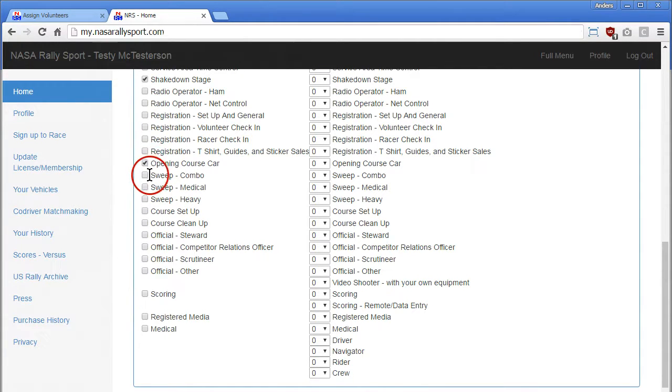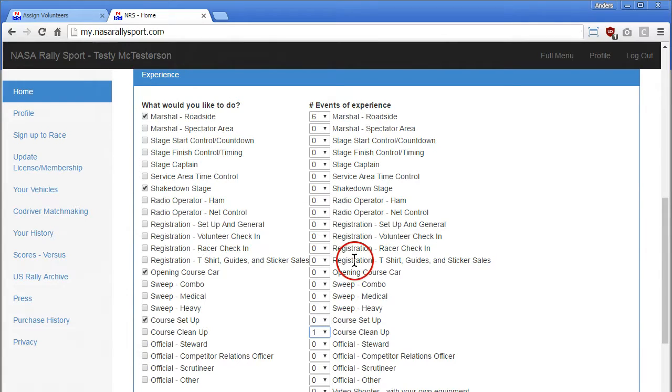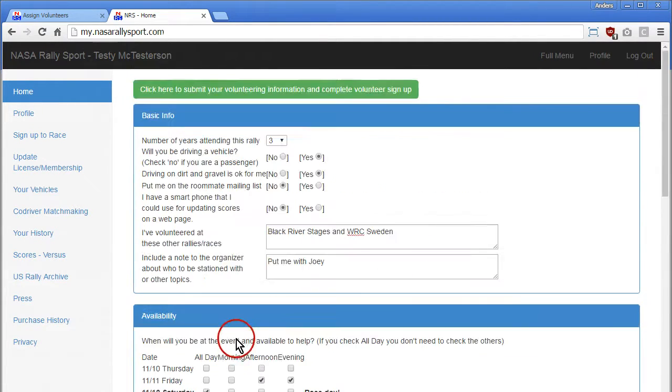I could maybe help with the course setup. I did that at one other rally. And other than that, I helped out at the shakedown 2 times. So there we have what the person will do, and then it's click here to submit.